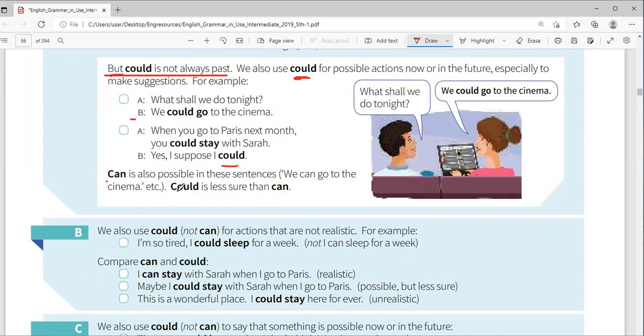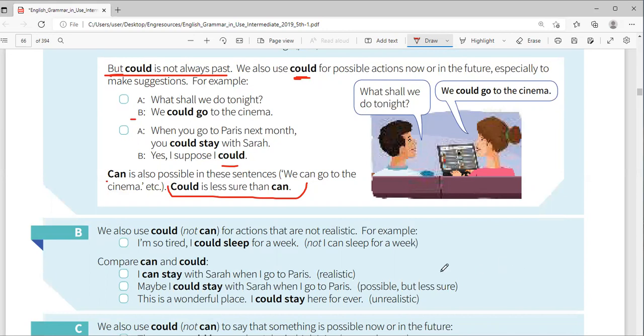We can go to the cinema, but although can and could are almost the same, when I use could, it is a bit less sure. Where is Abdullah now, if I may ask you guys? And Yaya says he could be in Mogadishu. When you say he could be, it is like, yes, there's a possibility in Mogadishu now, but a bit less sure about that. So when you use the word could, you're only giving the possibility of him being there, but you are not so sure about that.